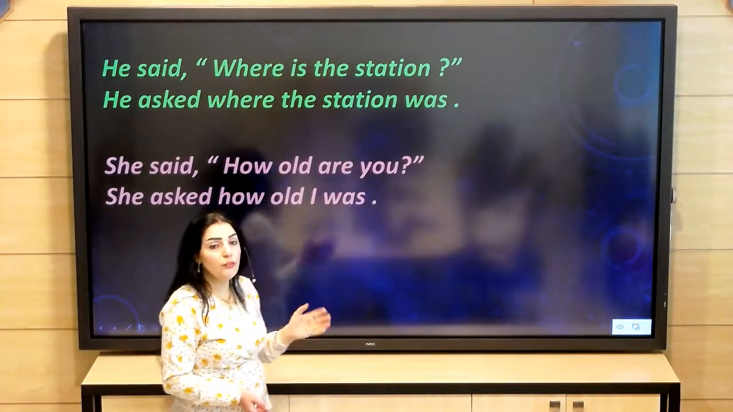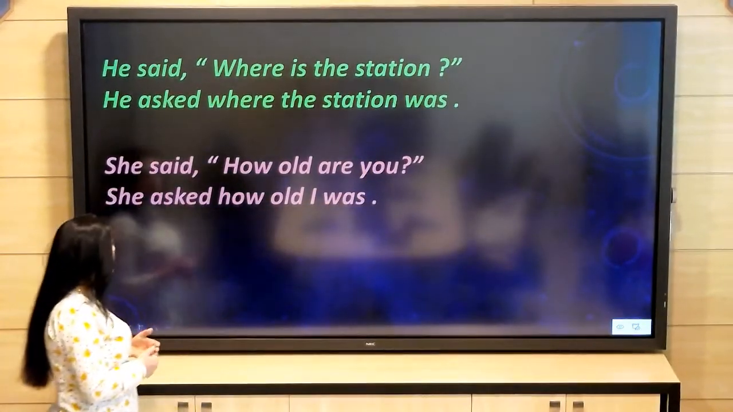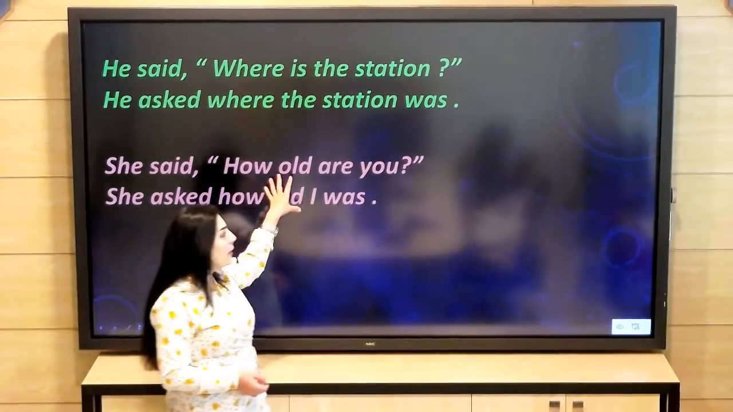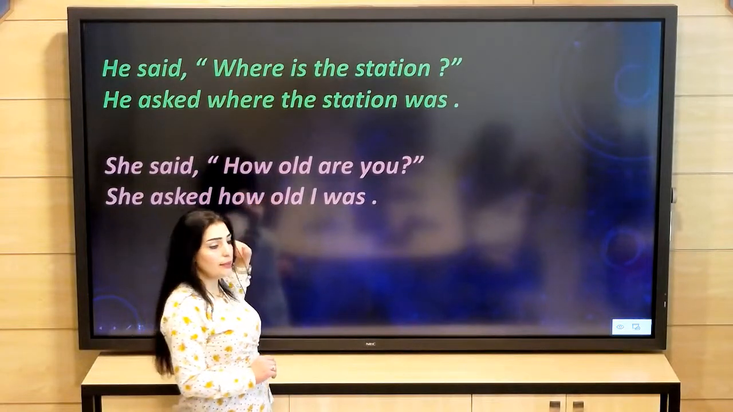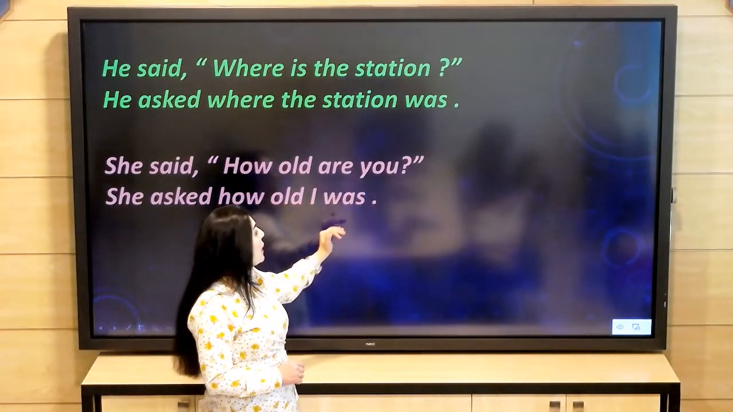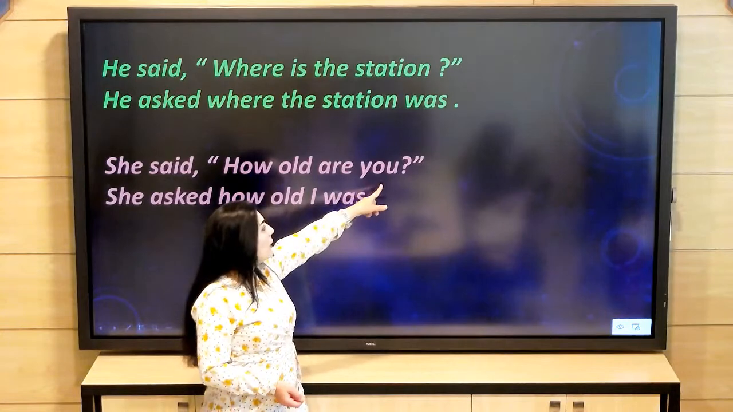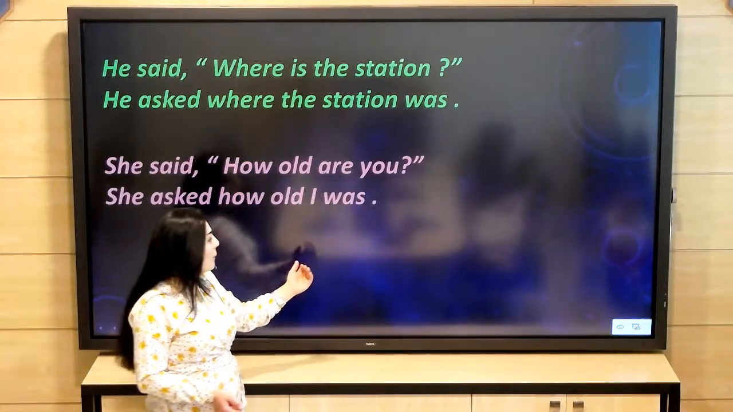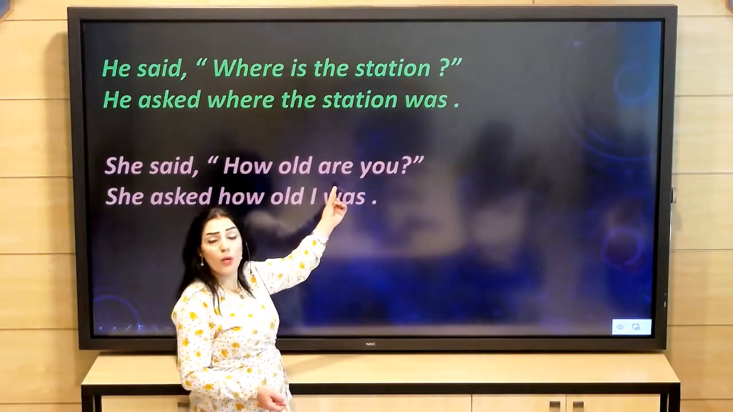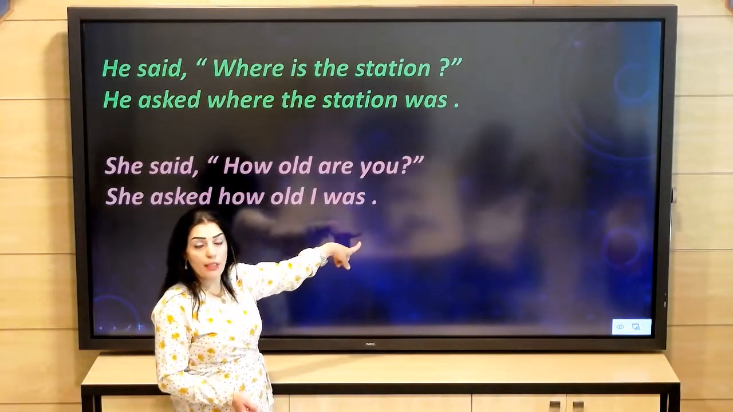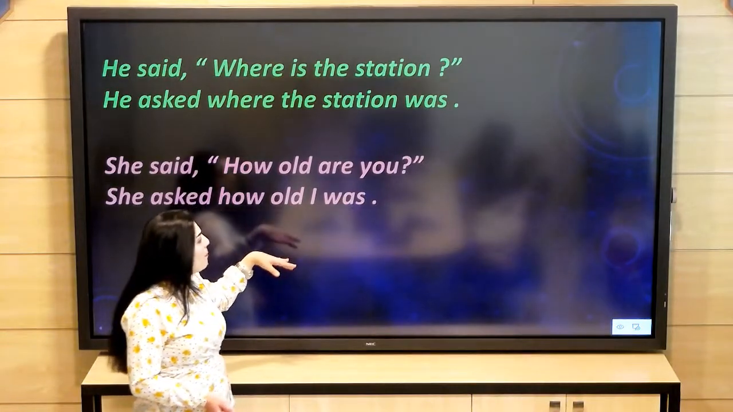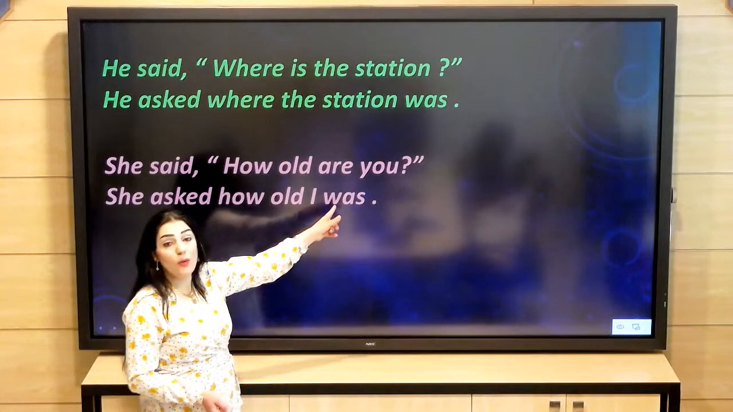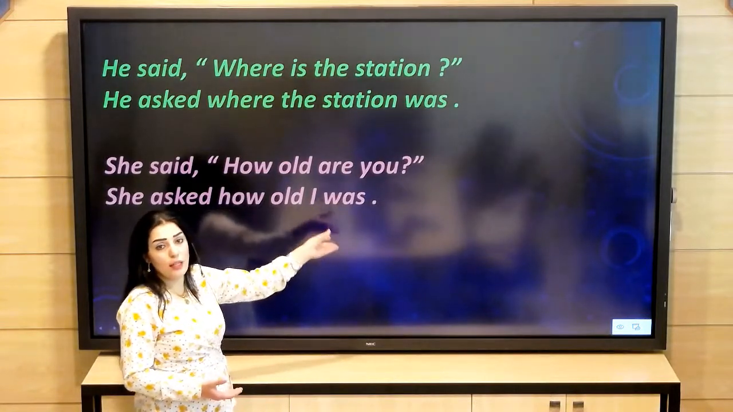But when we have to report it, she asked how old I was. How old is the same. "Are you" becomes "I was." You becomes I, and the verb "are" in the present will become in the past, which is "was." I don't say "how old I were," it is "how old I was."